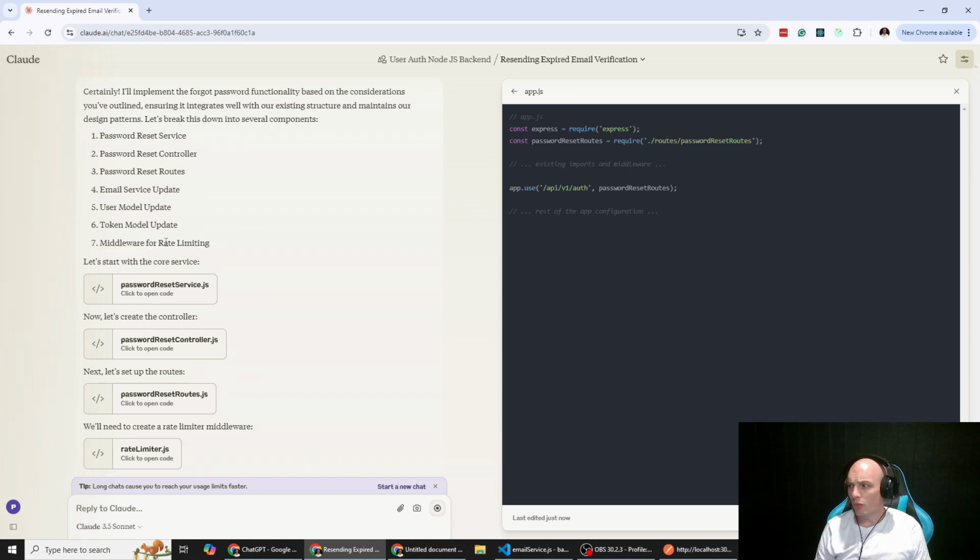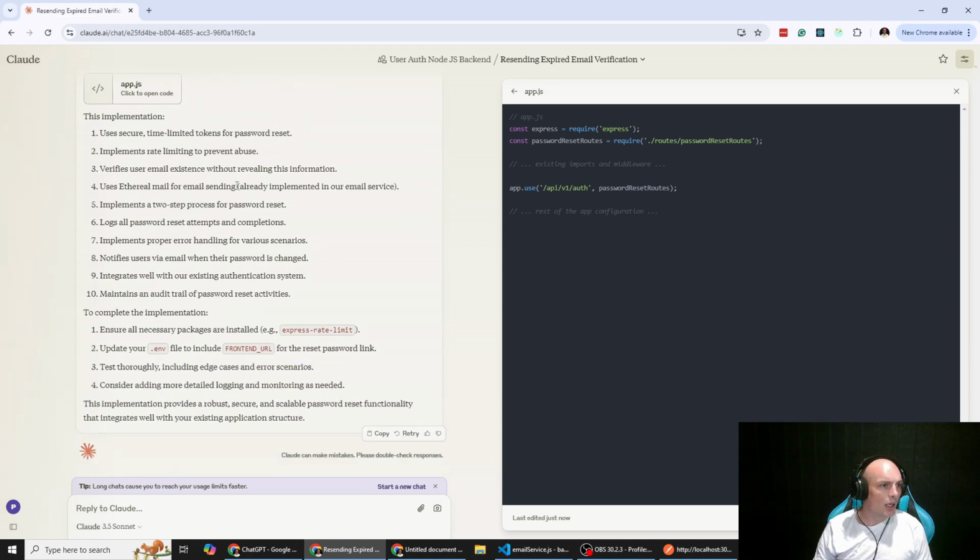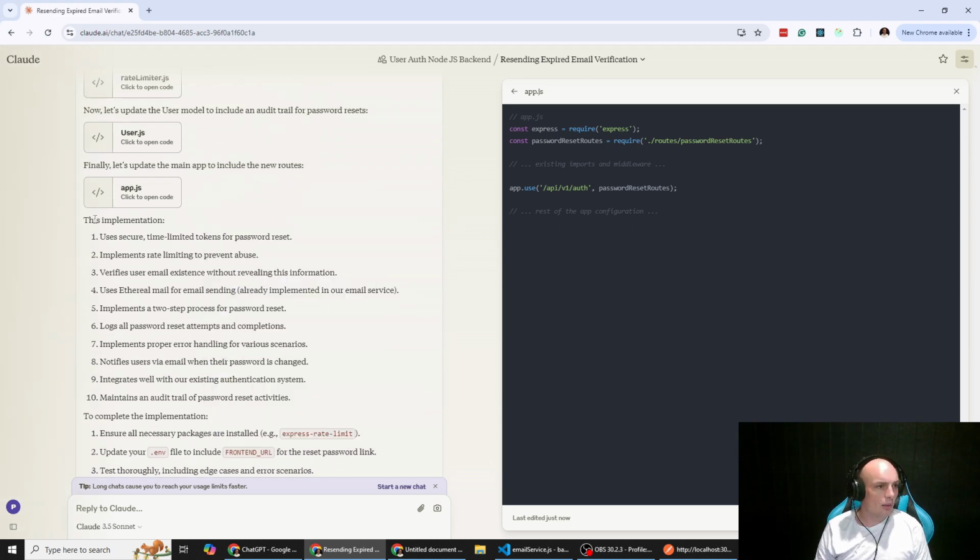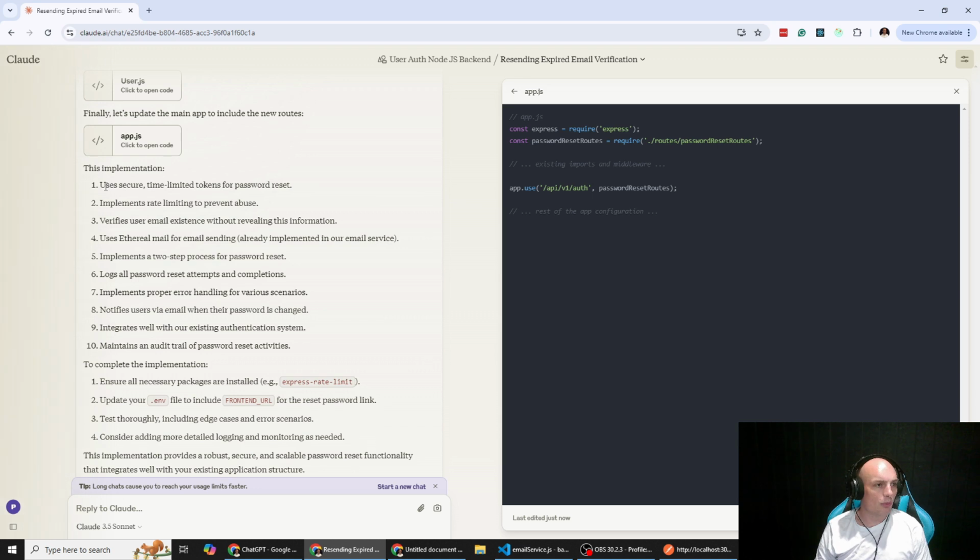We do need to be conscious that we do have some rate limiting code just directly in our server. So we might need to keep an eye on that. So let's see what it's done. So obviously it's given us the files, which we'll look at in a minute.